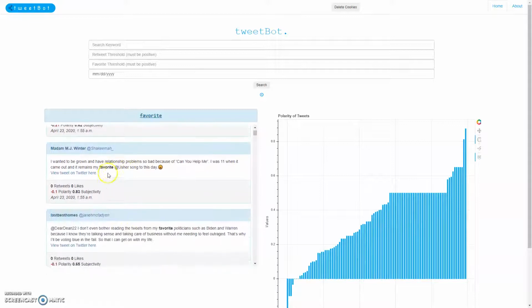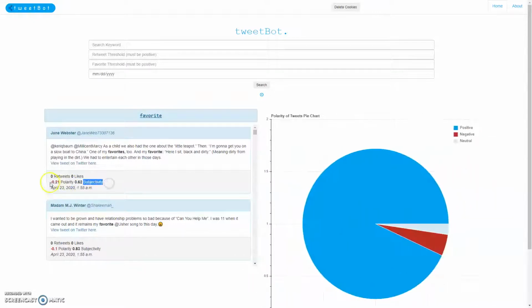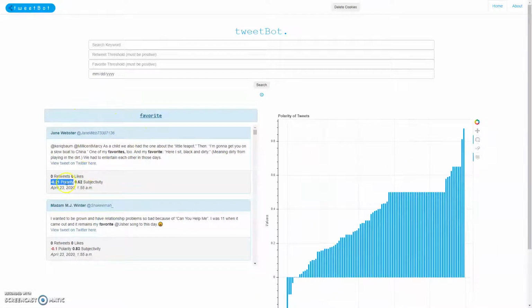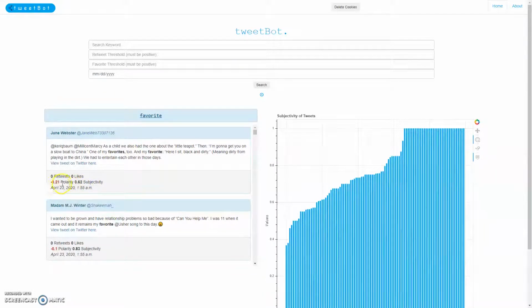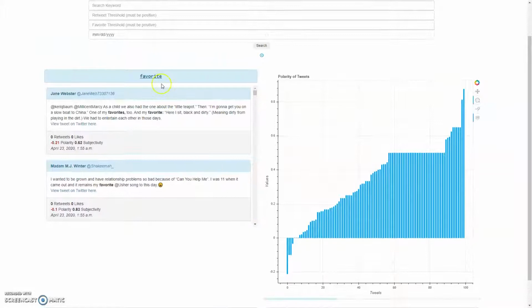So here we have the list of tweets, and it will show the retweets, the likes, and the polarity and the subjectivity. This tweet list is actually sorted by polarity in ascending order. The polarity is something we pull from data mining, and it will tell you the emotion conveyed by the tweet. So according to the word favorite, we have very few negative tweets, which makes sense. Favorite is generally a positive word.